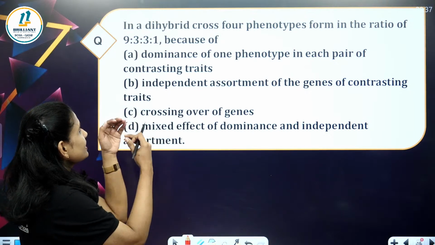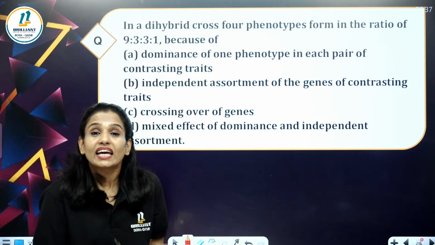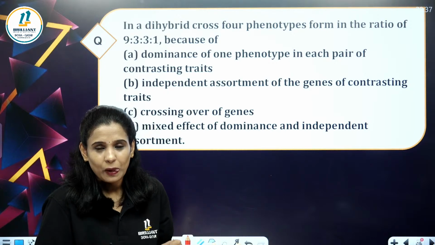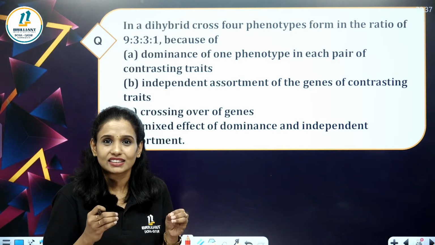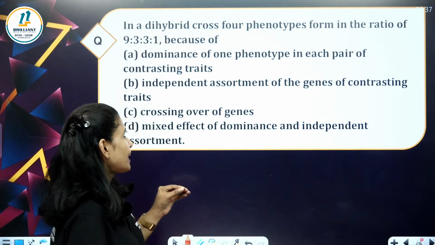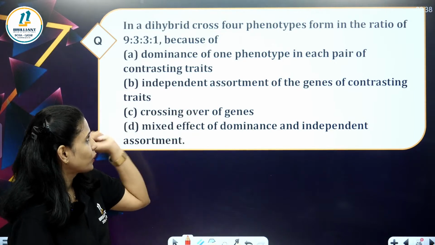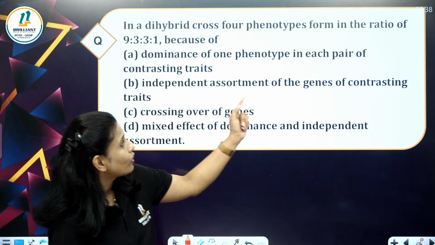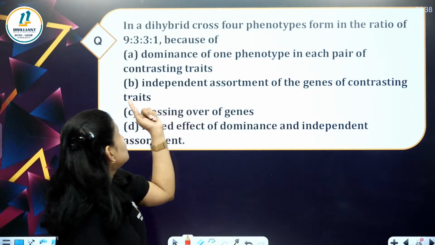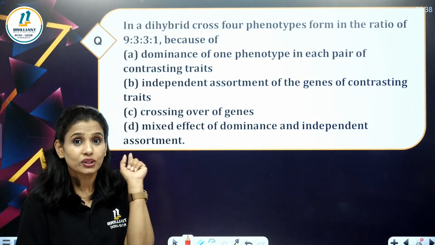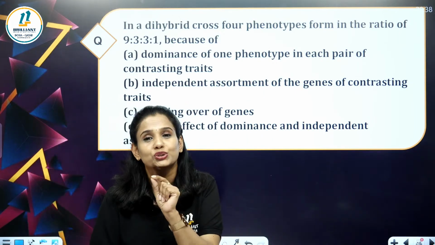Okay. See here. In a dihybrid cross, we have already discussed a dihybrid cross, right? In a dihybrid cross, 4 phenotypes form in the ratio of 9:3:3:1.